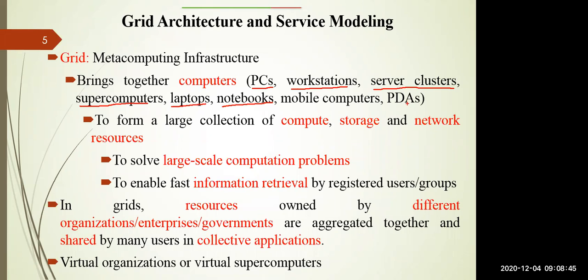So why are they combined? Why do we want to bring these things into a single unit? Because we want to form a large collection of compute, storage, and network resources. Why do we need this large collection of compute, storage, and network resources? Because we want to execute a very big application for which you need to combine various computer systems so that the work of that particular application can be executed successfully.